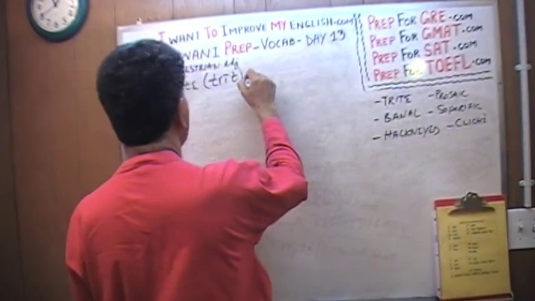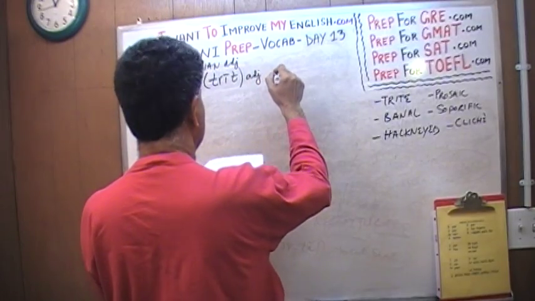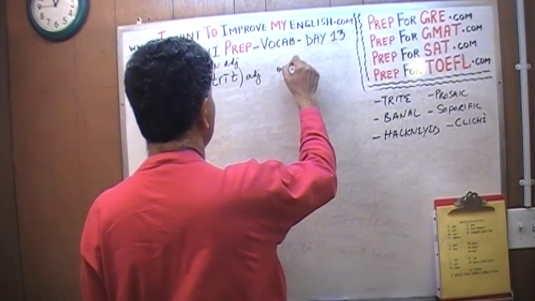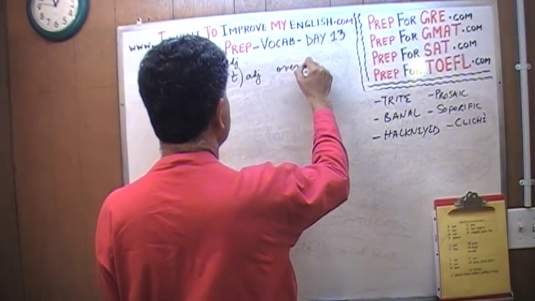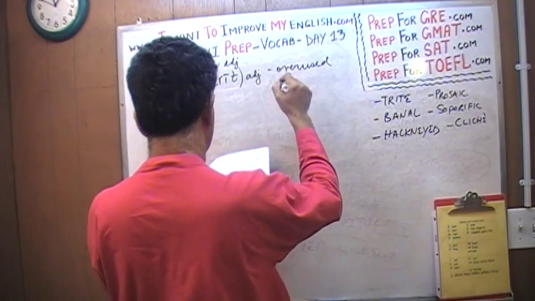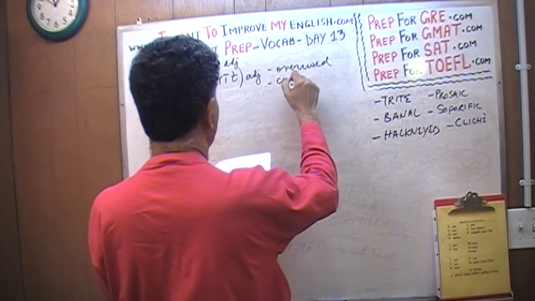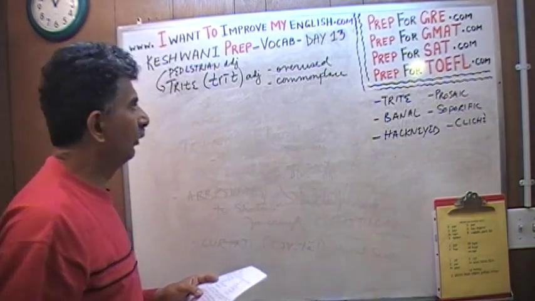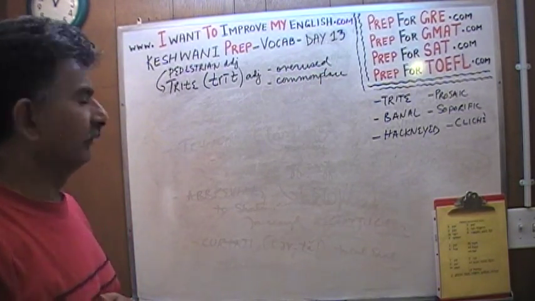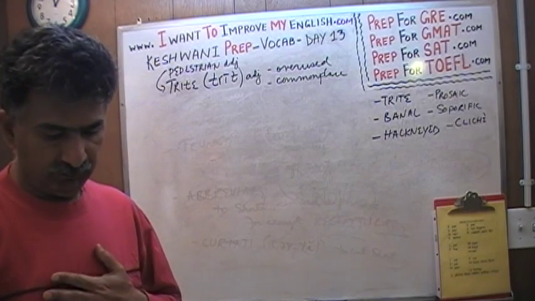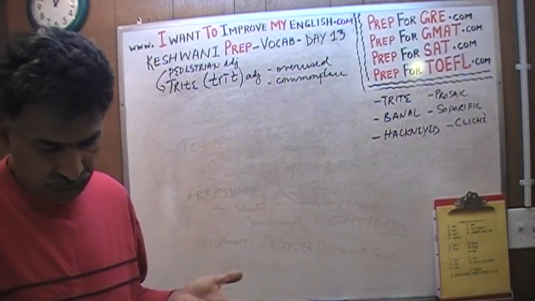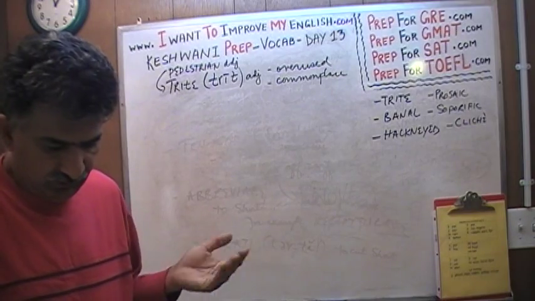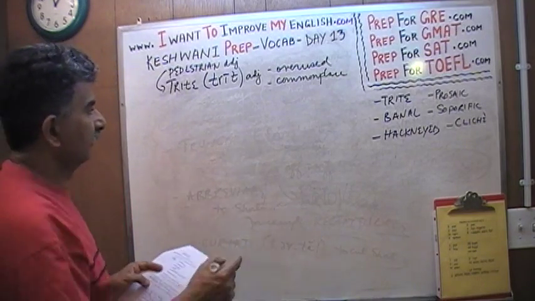It means overused, and therefore commonplace. Something that is overused, something that is commonplace is described as trite, and something trite is pedestrian. There's nothing interesting about it. Let's learn the next word.